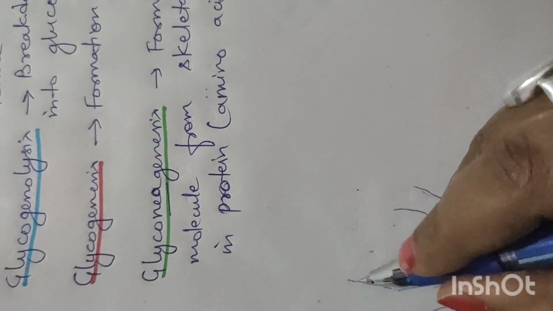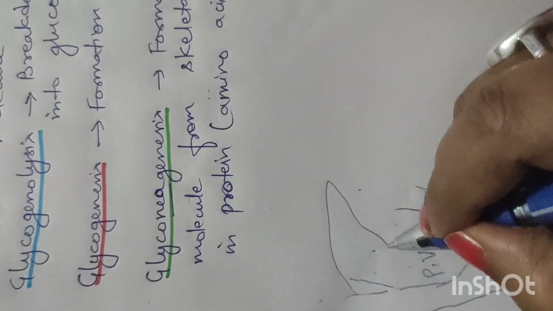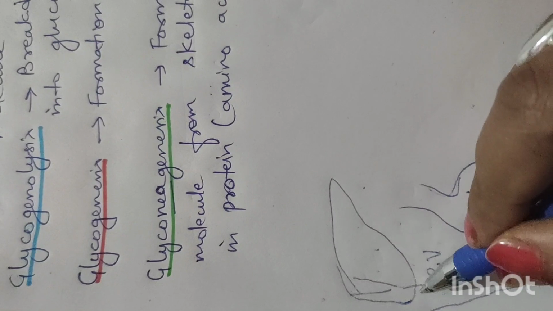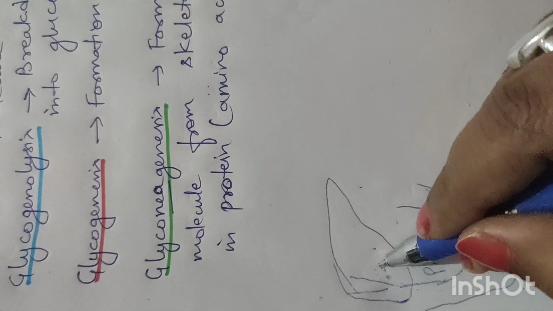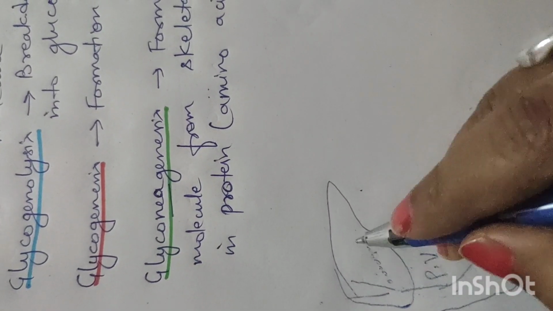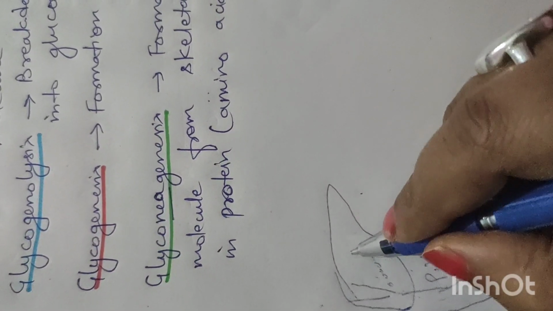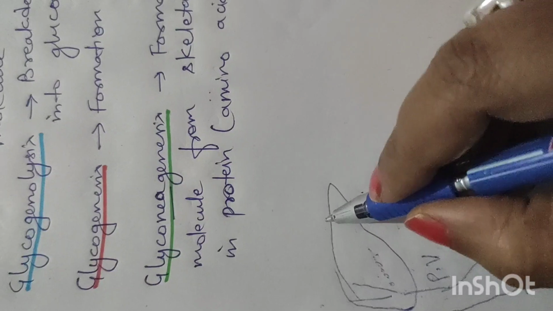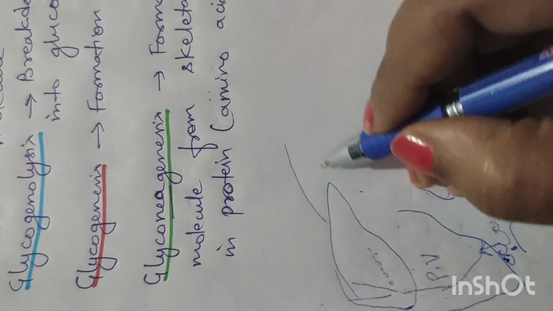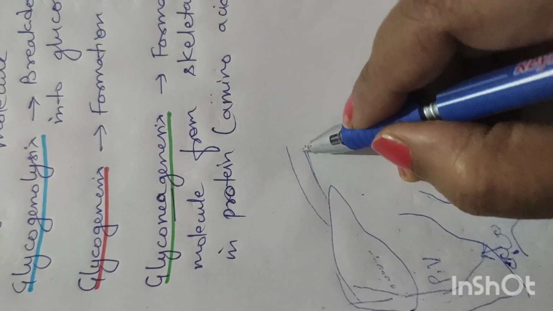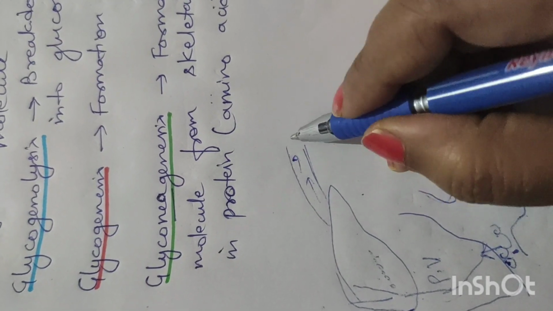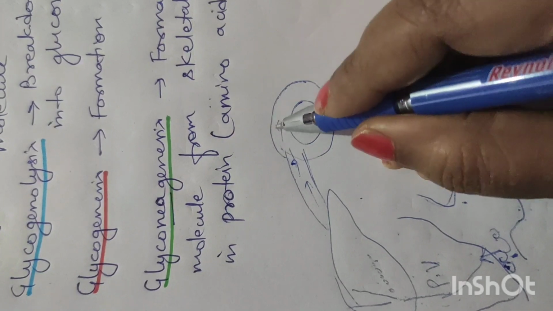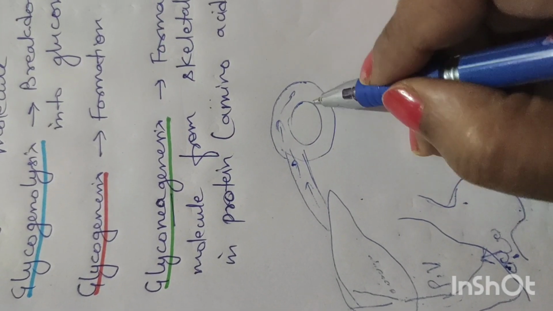And here the liver is present, and all the glucose goes here and forms a chain-like structure, and this is called glycogen. So glycogen is stored here for further use, and some amount of glucose goes into general circulation. In general circulation it goes and is utilized as energy.